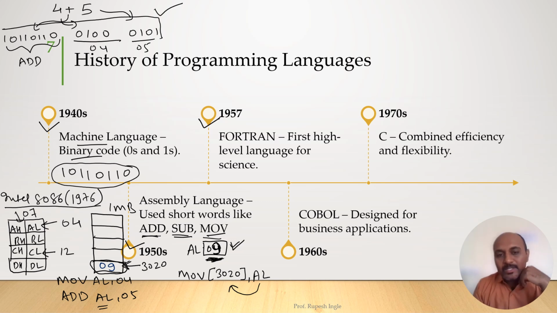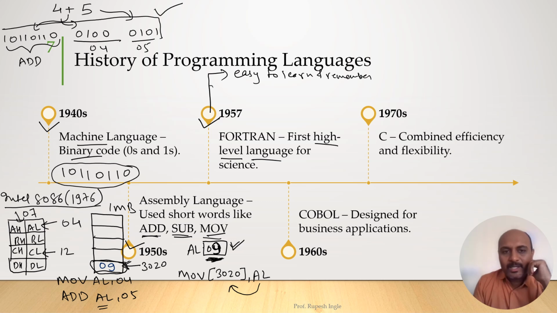Next is Fortran language. So it became again very popular because it is the first high level language. A high level language is written in English, and it is easy to remember and easy to learn, and by looking at the instruction we can tell what operation is going on. For example, we have seen the example of printf in the C language. We have seen the example of print. So it is easy to remember and learn. That is why it became popular.